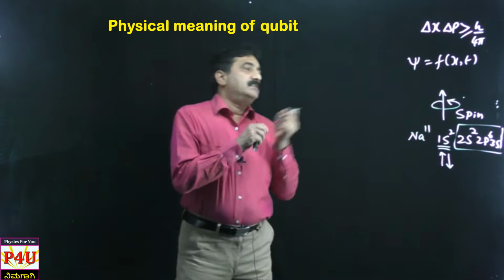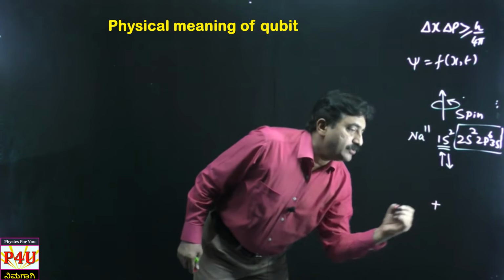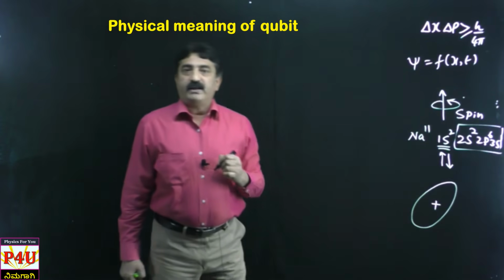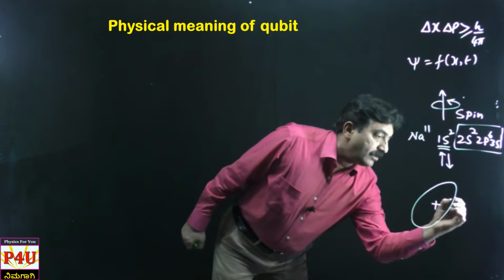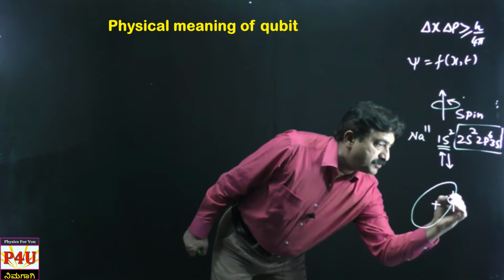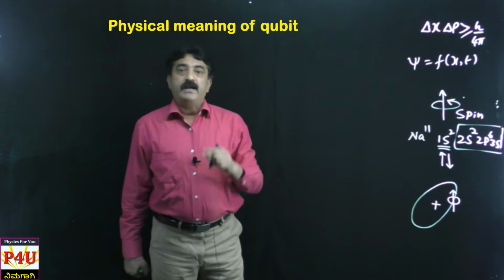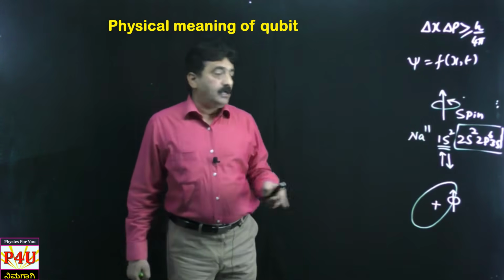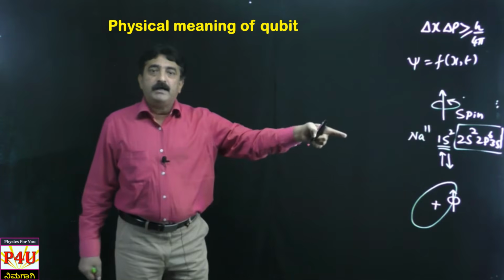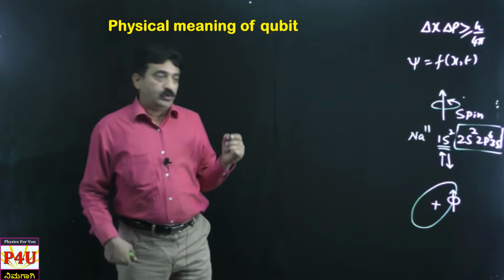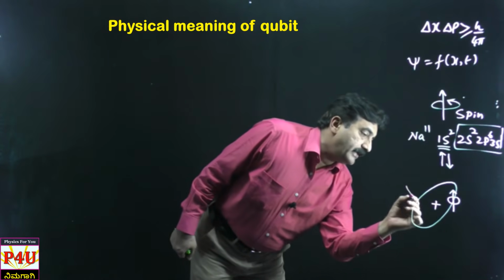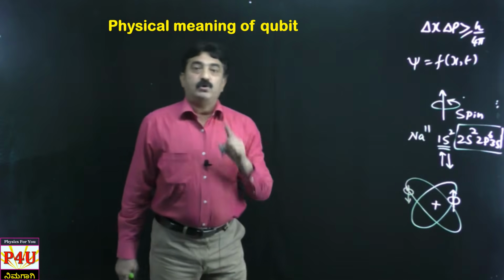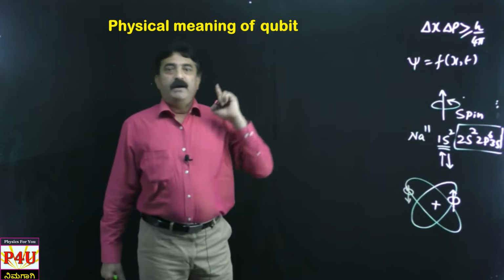Okay, now let me consider one nucleus. This is a nucleus. Around this nucleus one electron is revolving, and this revolving electron may be having spin up state. Definitely another electron will be having spin down state, or this electron itself may be spin up, and the next moment it may be spin down. So I take another possibility, this is spin down. So I have two states now, spin up and spin down.